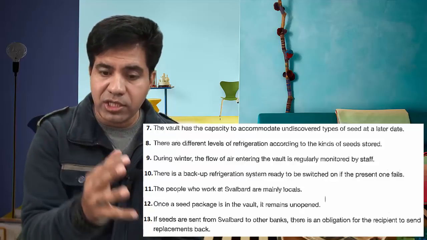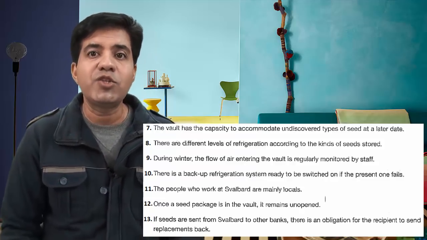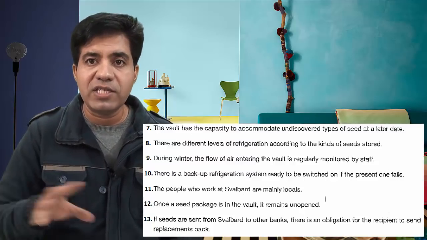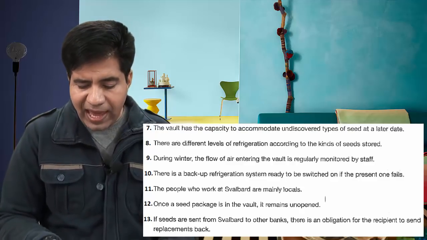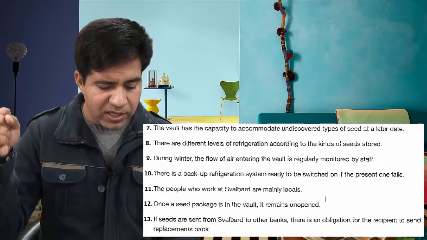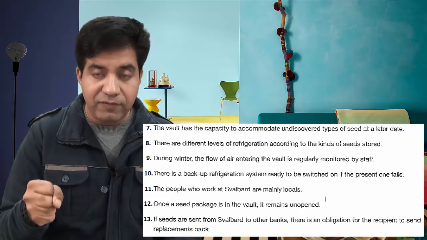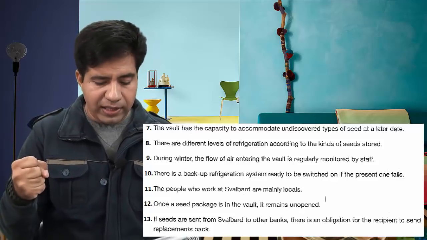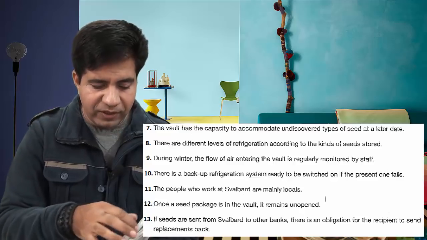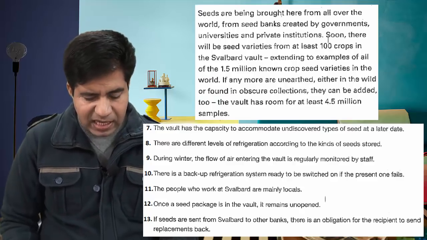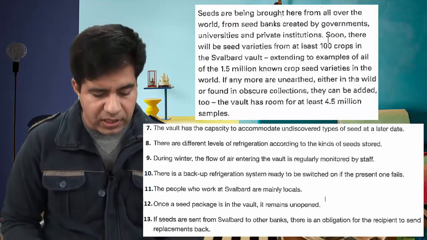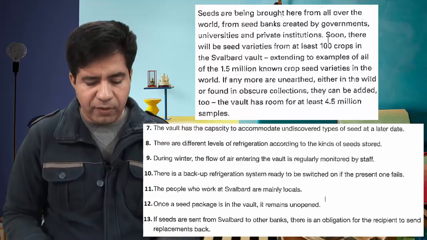If they have mentioned undiscovered types of seed, it's true. If they have mentioned the opposite, it's false. And if there is no mention of it, then it's not given. At a later date. Now let's see. We are going to keep in mind the words like capacity, undiscovered types of seed, accommodate, at a later date. Let's just see. First we need to scan for that. Yes, seeds are being brought here from all over the world. In the beginning of a paragraph it's written seeds are being brought here from all over the world.